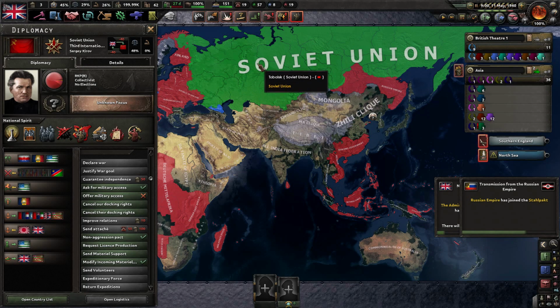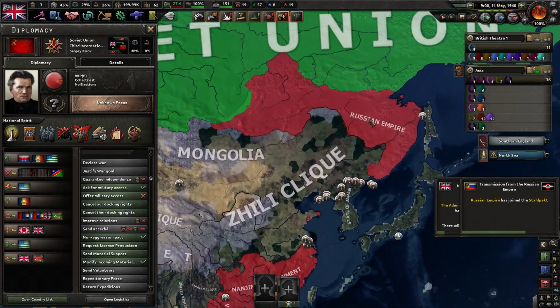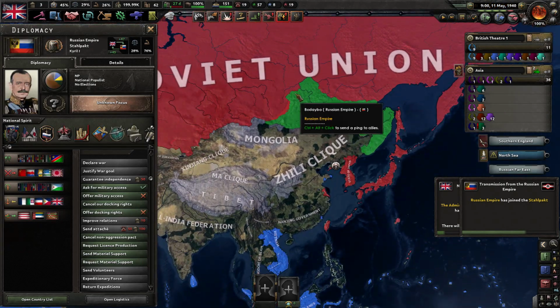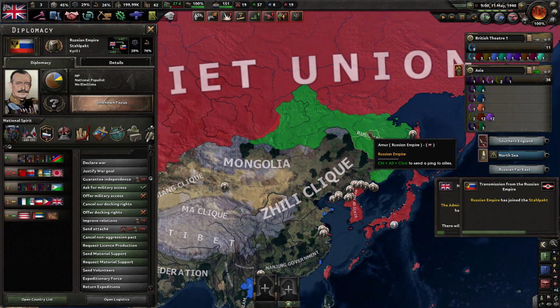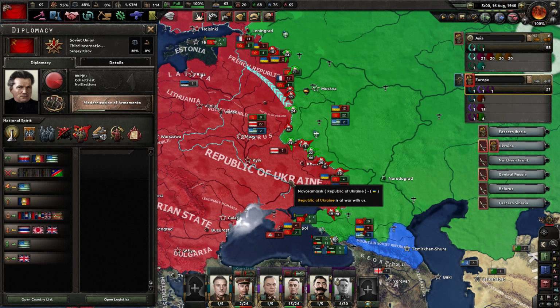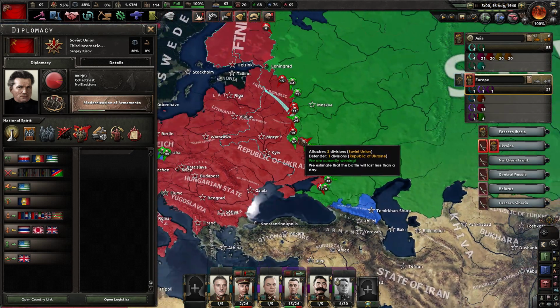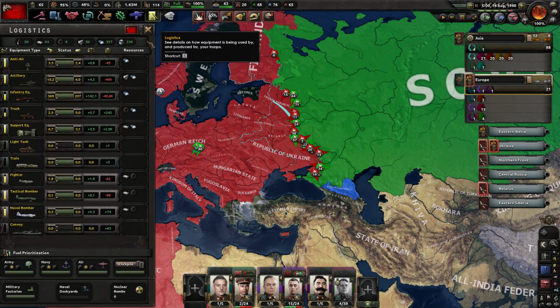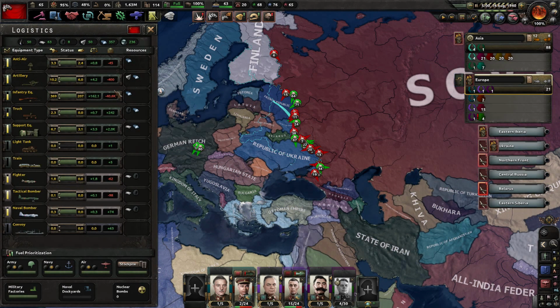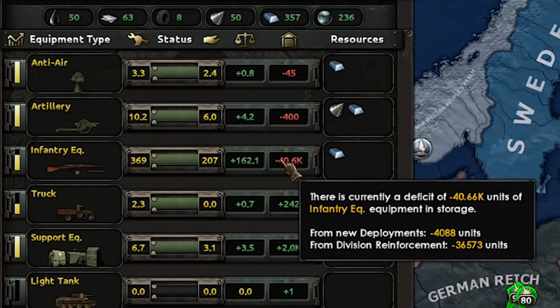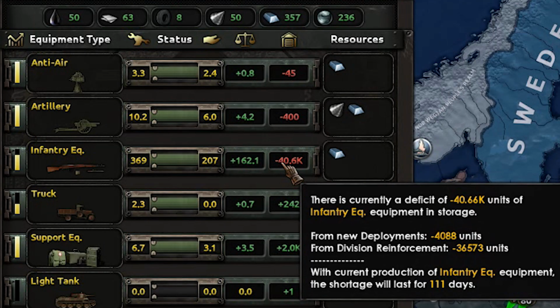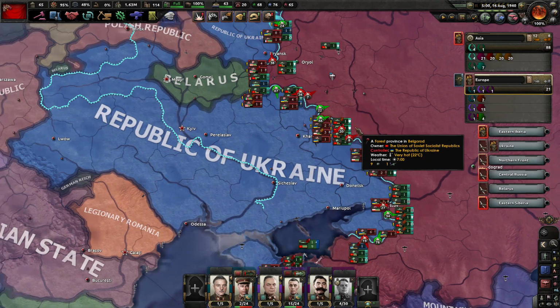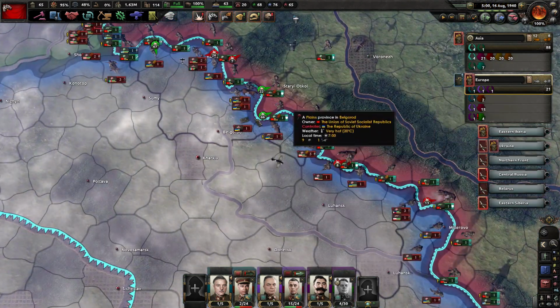Things can't get even better for Comrade Kirov because the Russian Empire has joined the Stahlpakt, meaning that now they have also sent some forces to the Far East to fight against national populists. So the Soviet Union was pushed back by the forces of Entente, but now it is doing much better than it used to, since the deficit of infantry equipment and some other stuff isn't as bad as it was. It was around minus 70 or even 80,000 equipment, meaning that the Soviet soldiers were fighting only with shovels.